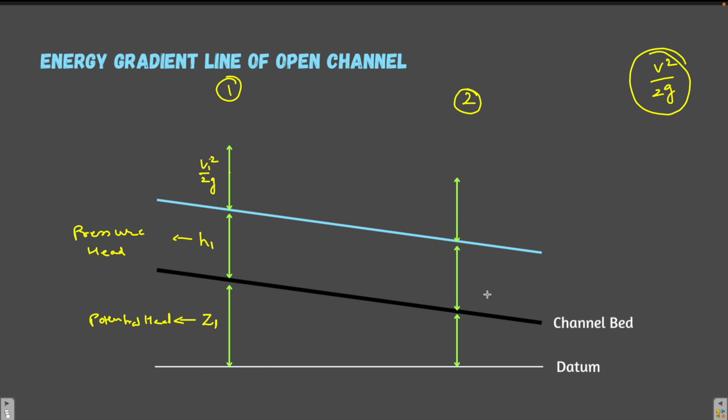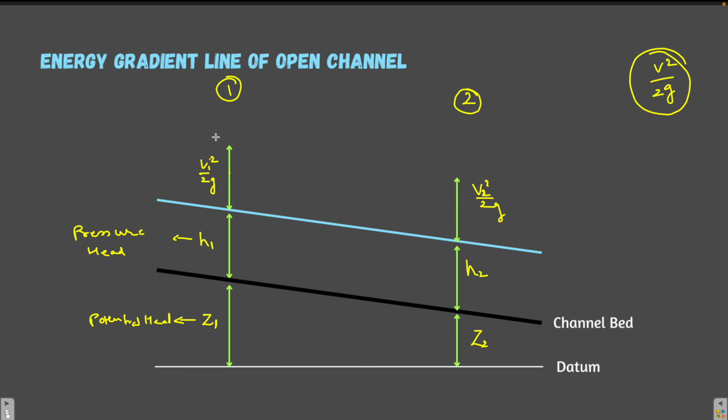Similarly, in section 2, we'll be having Z2, H2 and V2 square by 2g. These are the potential head, pressure head and the kinetic head of the fluid at section 2.